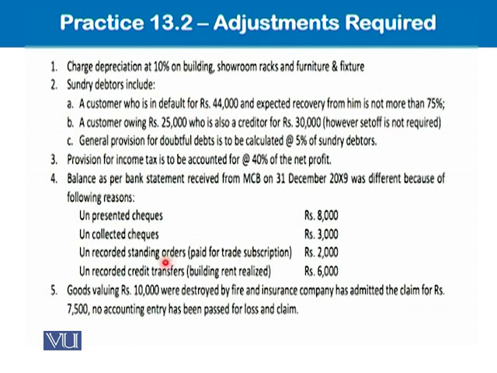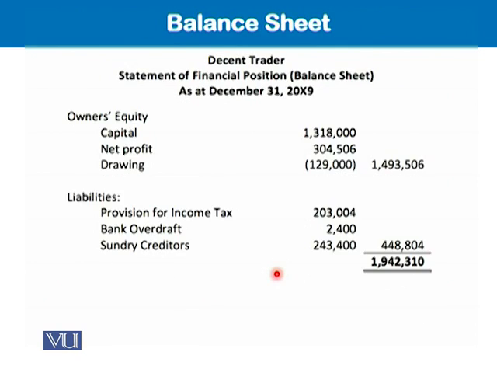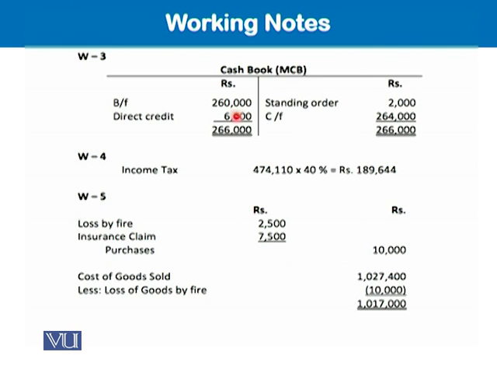One is unrecorded standing order payments. We have made payment of trade subscription. So this trade subscription account will be debited and bank MCB account will be credited. This will be taken to the expenses side. And then we have received rent for which we did not record this credit transfer. This rent, what we have received, will be debited in the bank account, MCB, and will be credited in the rent income account. So just see here that bank account is being debited with direct credit, the rent income, and is being credited with the standing order payment, that subscription.